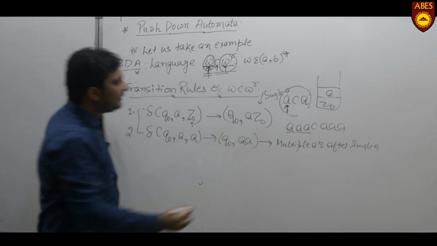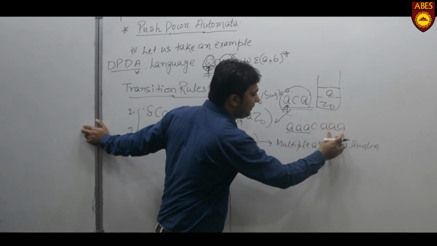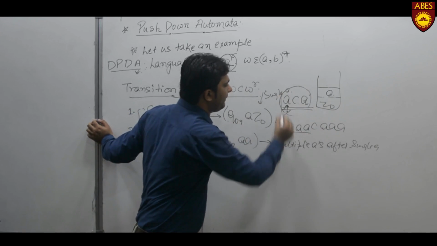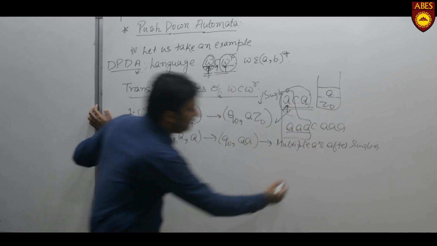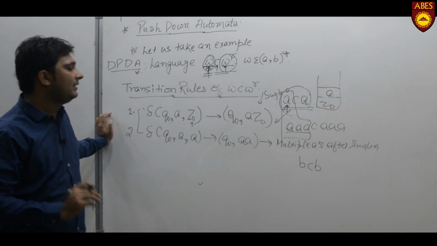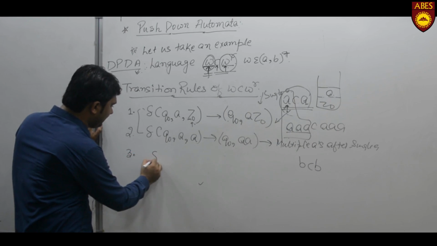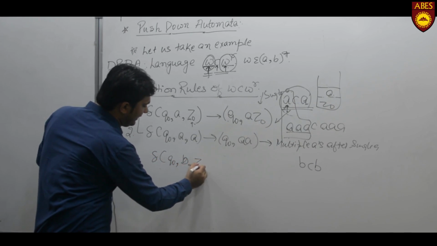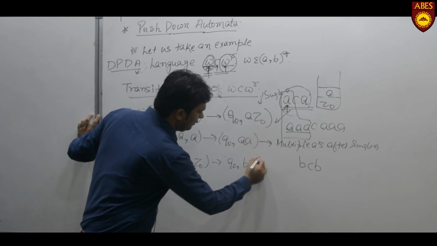Now we have taken two strings, that is ACA for the first rule and AAA for the second rule. We are just focusing on the part that is before C. Now let's discuss about BCB. There may be a possibility that the string will start with B. If there is a BCB, then we have the third rule Q0 B, Z0 returns Q0 B Z0.